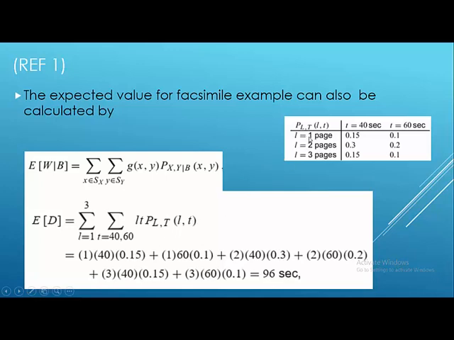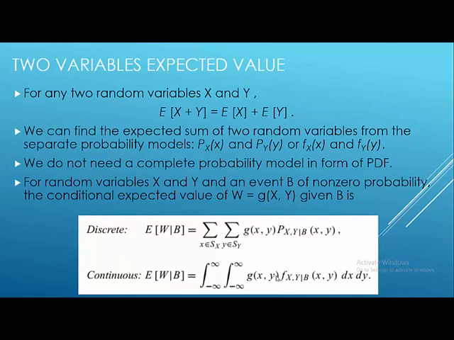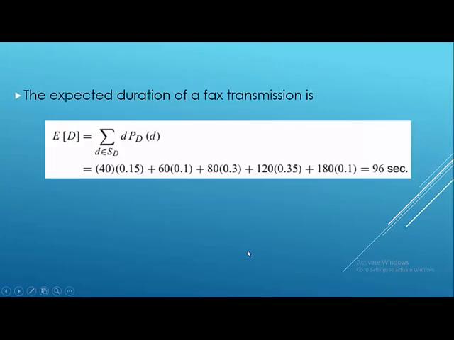Then 1 multiplied by 60 multiplied by the probability, which is 1 into 60 into 0.1. Then 2 into 40 into 0.3, and 2 into 60 into 0.2, 3 into 40 into 0.15, and 3 into 60 into 0.1. So just multiply all these and add them, and we get 96 seconds. So you can see that the result is the same. This equation gives us the same result as we calculated before.